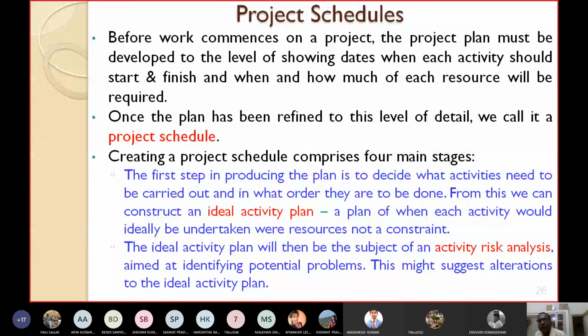So creating a project schedule comprises of these 4 main steps.